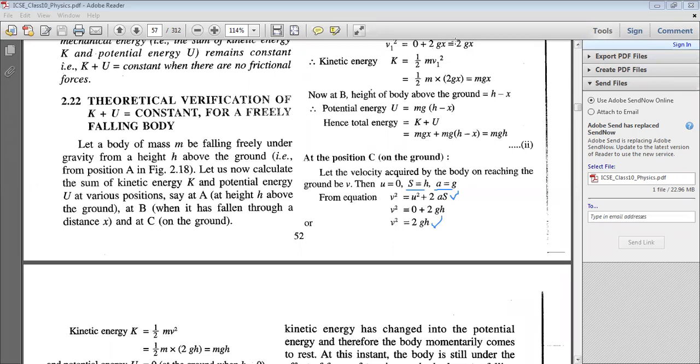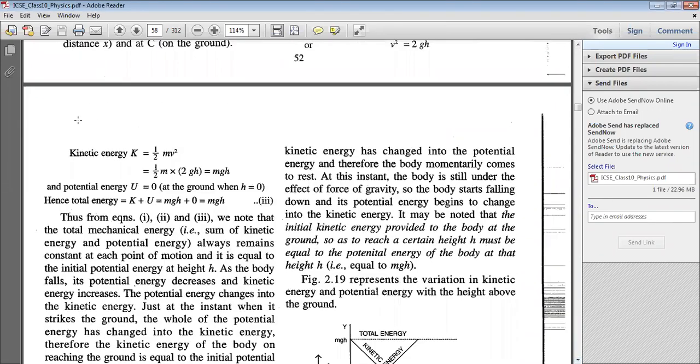I put this in the equation for kinetic energy. So kinetic energy is half mv square, or it is half m multiplied with 2gh. So 2 and 2 get cancelled out. Again, you see it is mgh. This is the kinetic energy. And what is the potential energy? The potential energy of the body at the ground level is actually equal to 0, because we always assume that the potential energy of any body which is on the surface of the earth is 0, and the potential energy increases as the body moves away from the surface of the earth.